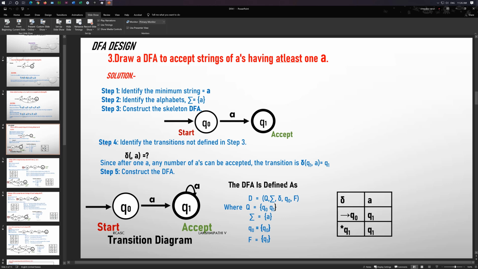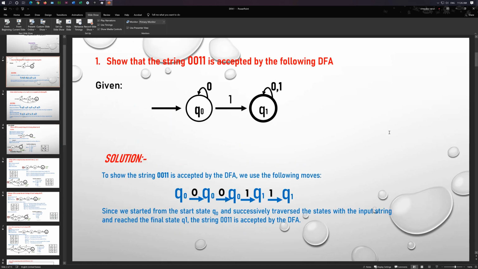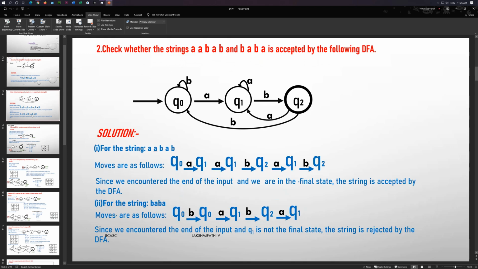Already you know that we completed one or two programs. The first problem is how to define the machine for particular types of strings. We can consider one type of string. For example, in this problem, show that the string 0011 is accepted by the following DFA. Go to the third slide.